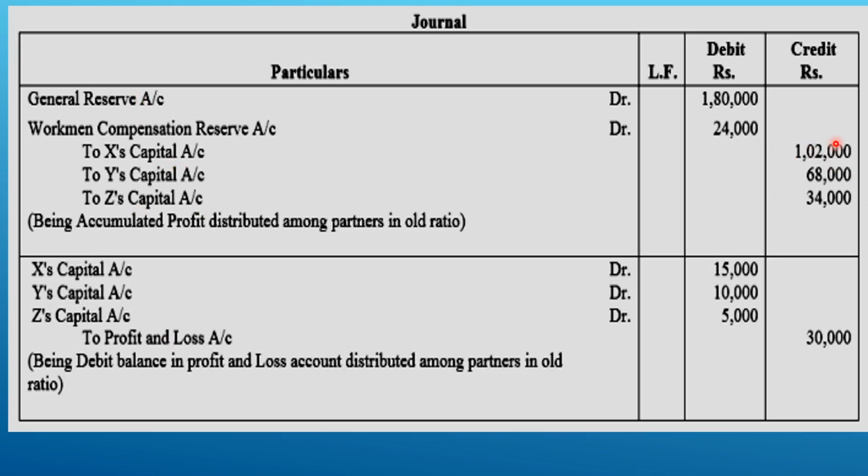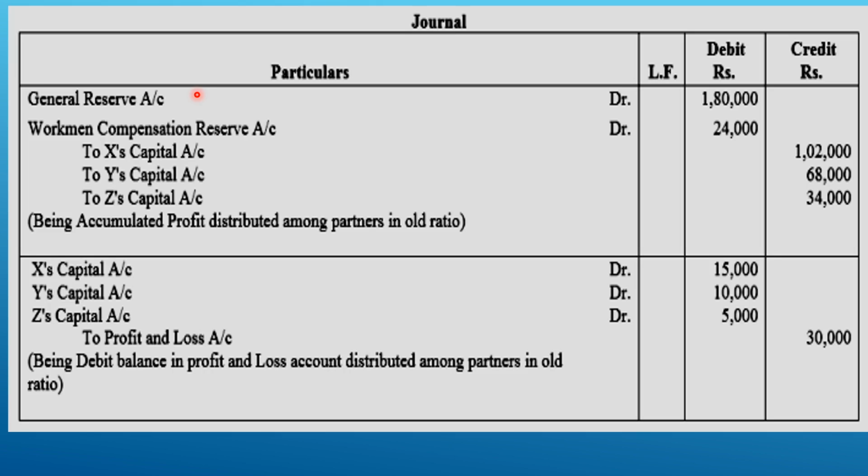So this is the treatment: from the working we got X capital 1,02,000, Y 68,000, and Z 34,000. This is for the undistributed profit, which is a liability side item. Generally, when you close a liability side item, it will be debited, whether it is general reserve, profit and loss credit balance, or any other fund, because they hold credit balances.